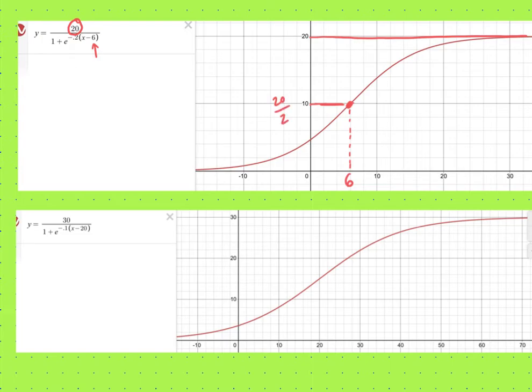So I just recreated that down here with a 30. So here's the 30. And at 20, because I put a 20 in with the x, that's where I start to change direction and go from kind of concave up to concave down. Those are going to be some important calculus words. That happens at 15 because that's 30 divided by 2.